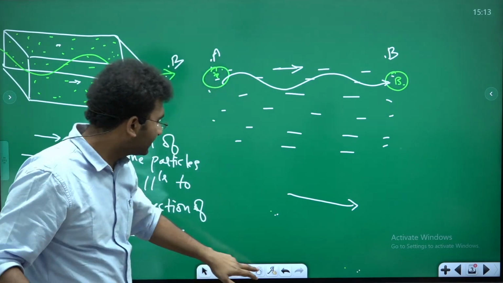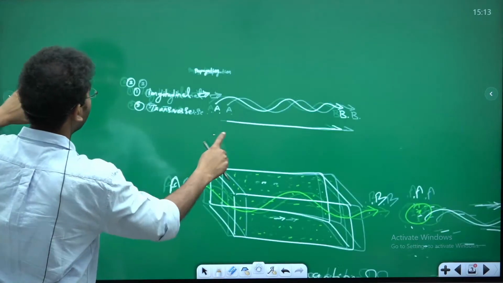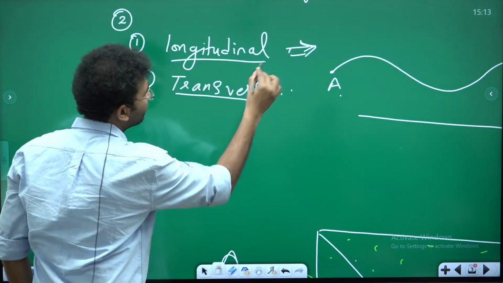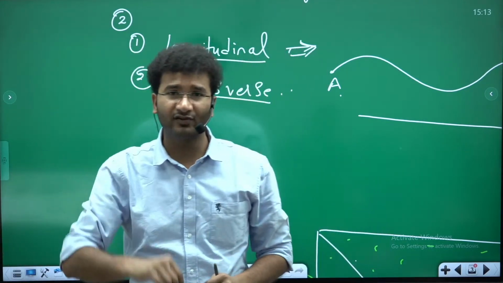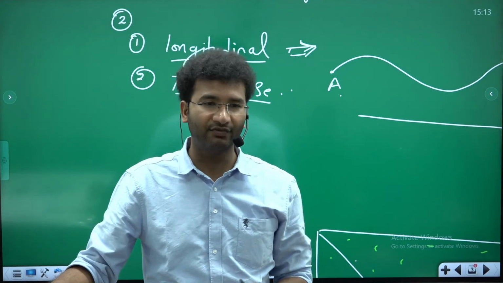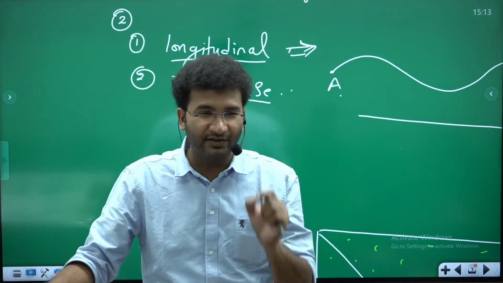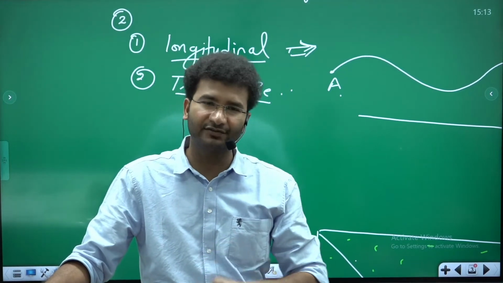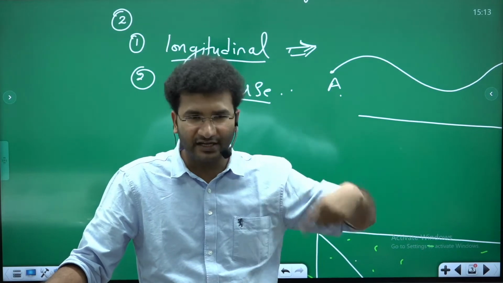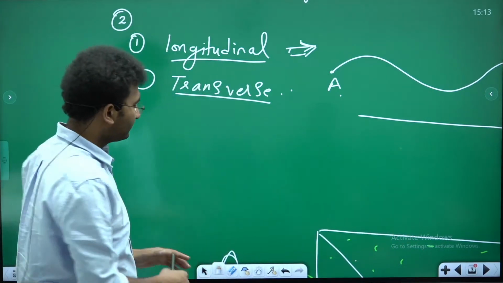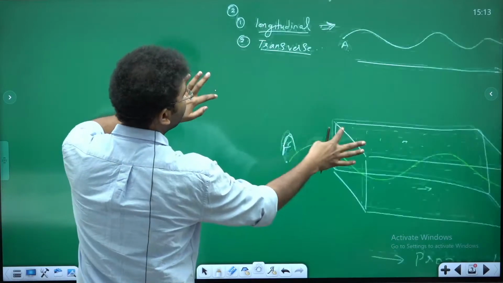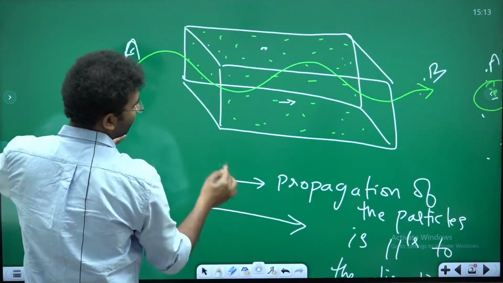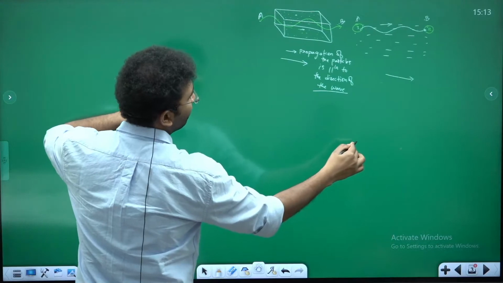Now let's go to the second condition. The second type of wave is called the transverse wave, right? If you remember, in the second class we learnt about the interior of the earth, and we understood the same concept, but we applied it to seismic waves. Today we are applying the same concept of waves to the oceanic movement of water, which is getting displaced. Look, here you will understand how the transverse wave movement takes place. Imagine, let's take the same example and try to understand it.